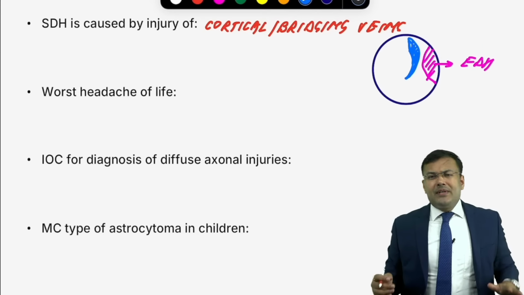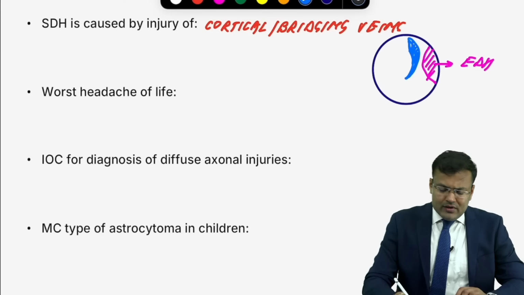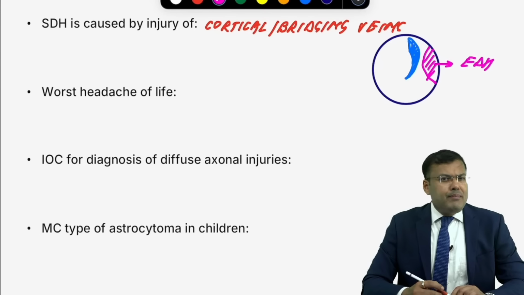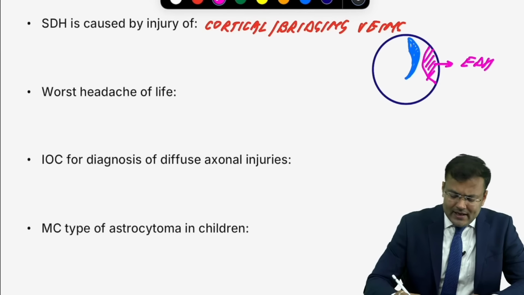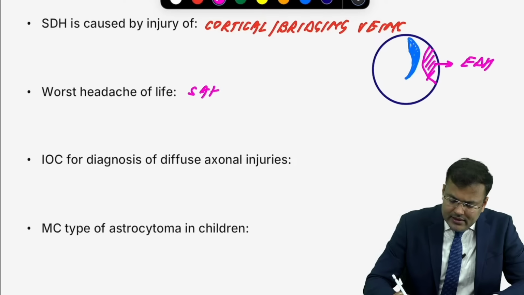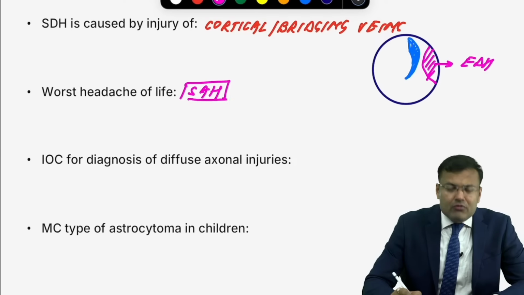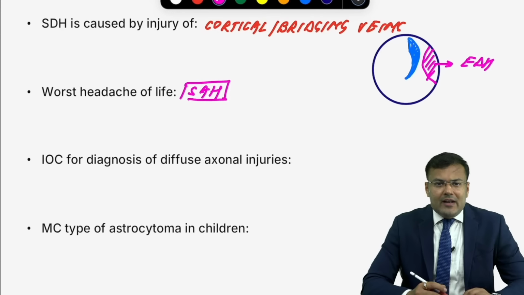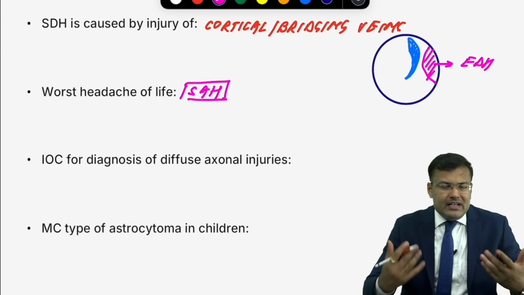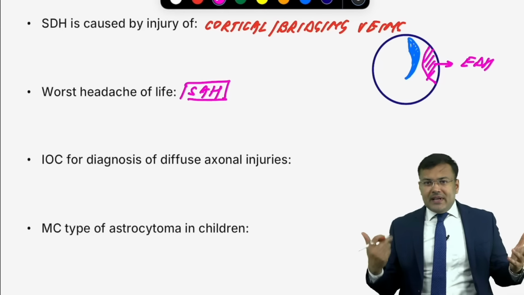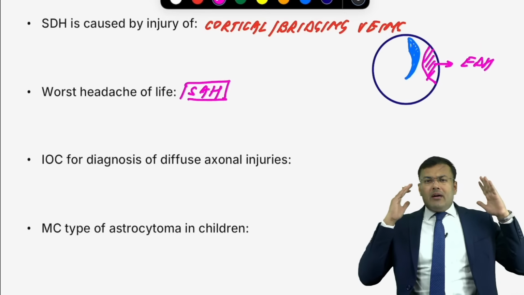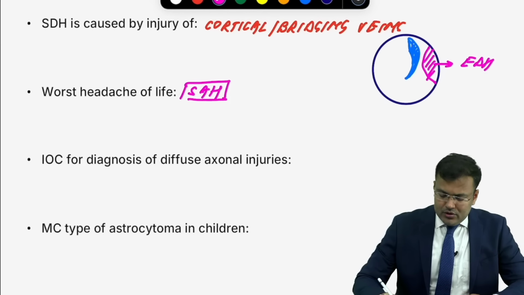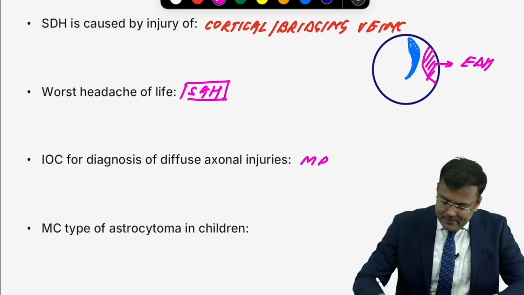Next, some patients are coming to you after trauma or after rupture of berry aneurysm, and they are going to describe, sir, this is the worst headache of my life. Which one? It is seen in subarachnoid hemorrhage. Worst headache of life. Investigation of choice for diffuse axonal injuries, we discussed. Patient will be young. After road traffic accident, patient is in the vegetative state. NC-CT is normal. So here we are going for MRI.